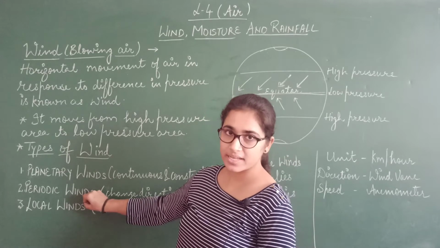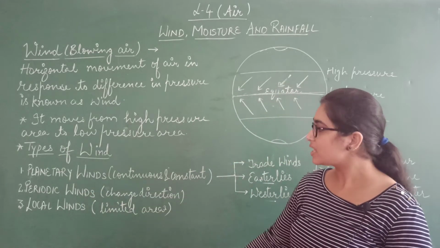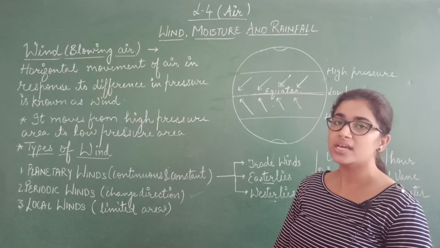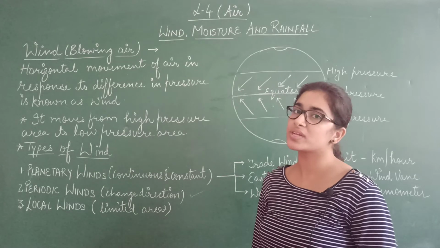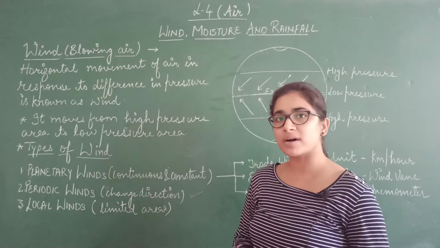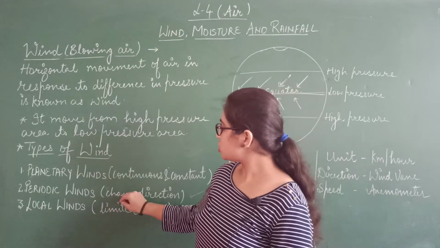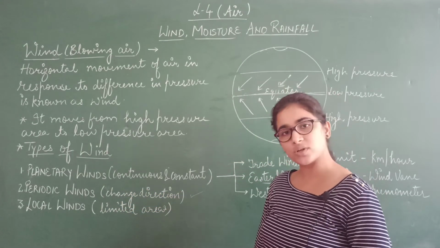So what are periodic winds? These are also known as seasonal winds. These are those winds which change their direction according to the season. And the best example is monsoon in India. You all know that monsoon is there for a particular season, for particular months of the year. So these are those winds which change their direction, for example, the monsoon winds.